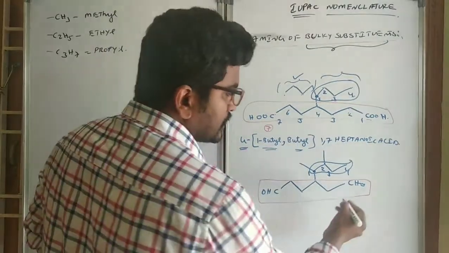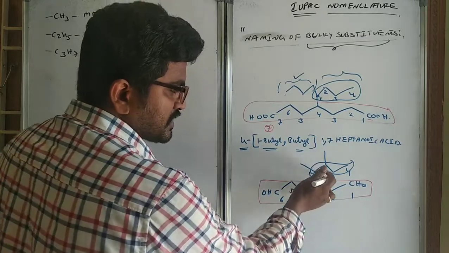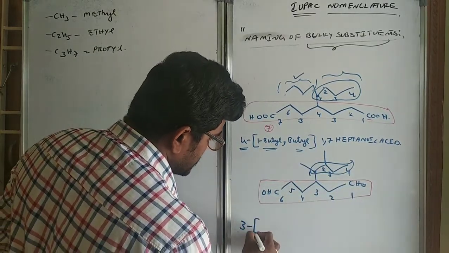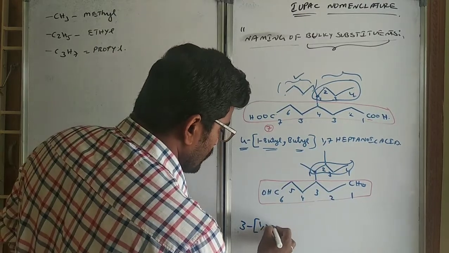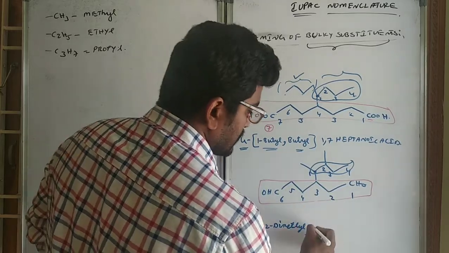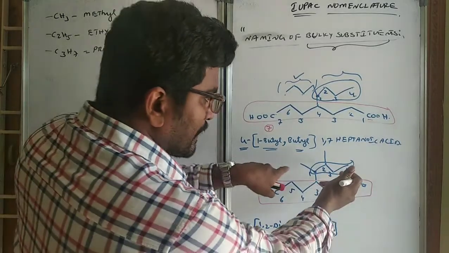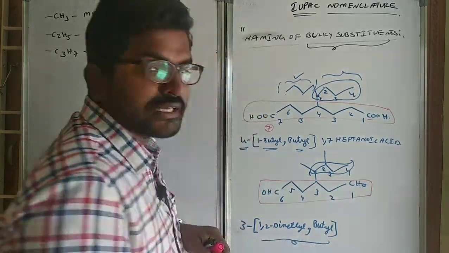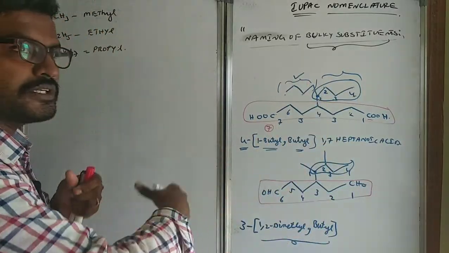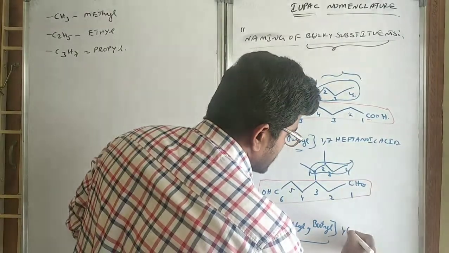This one you see 1, 2, 3, 4, 5, 6 are there. So this is the substituent 1, 2, 3, 4. On the third position it is there: 3, 1,2-dimethylbutyl. So whatever the bulky chain is present, we will write it in brackets and we will name it as it is in the general nomenclature, and we will continue writing the remaining compound. This one is hexanoic acid.